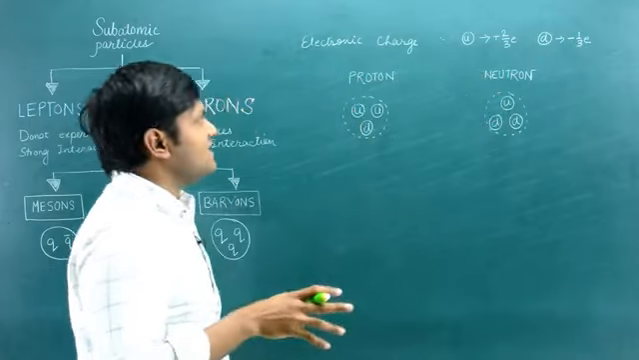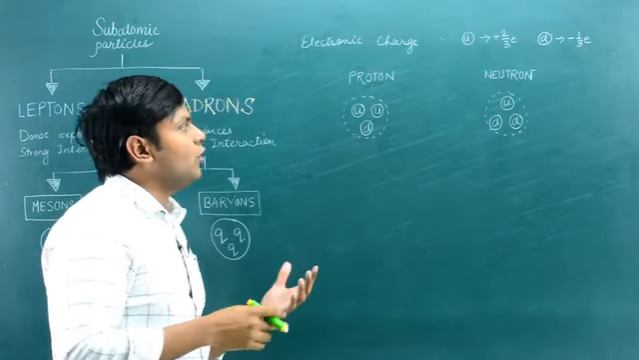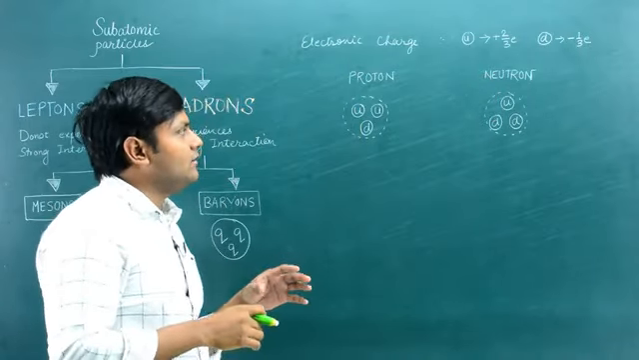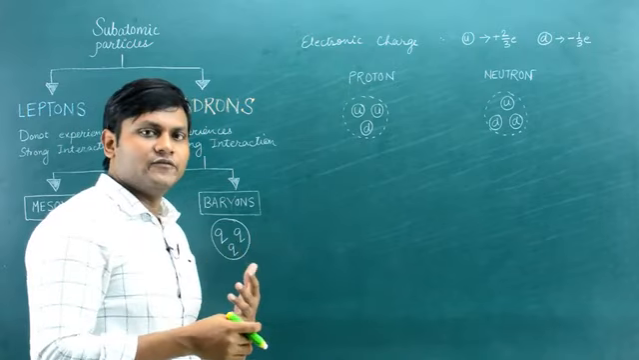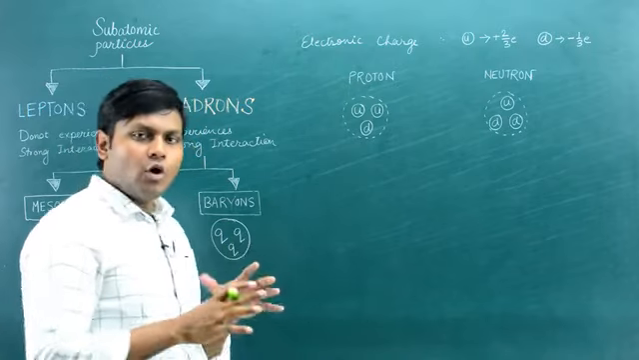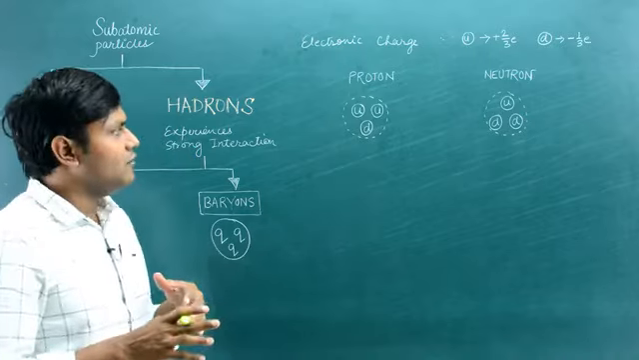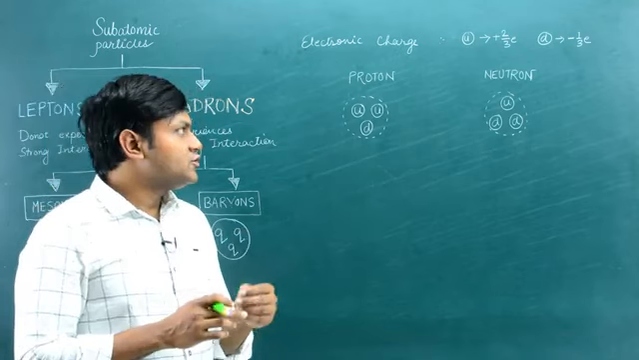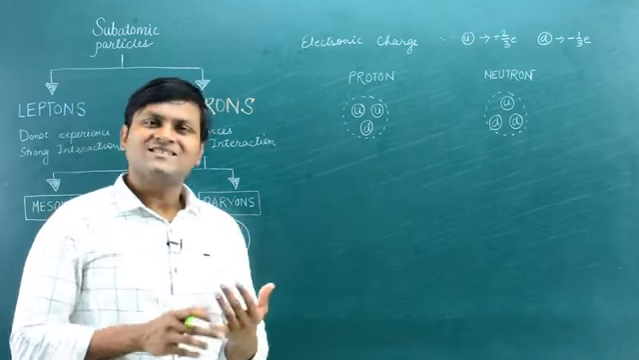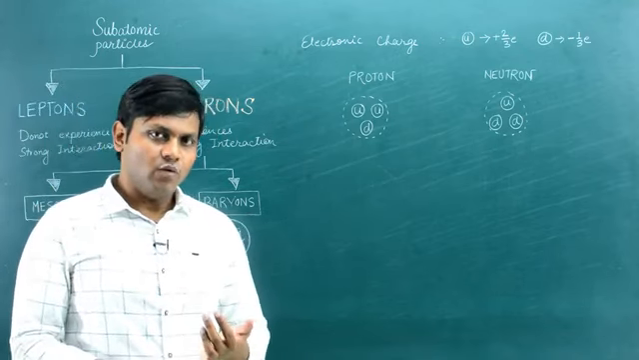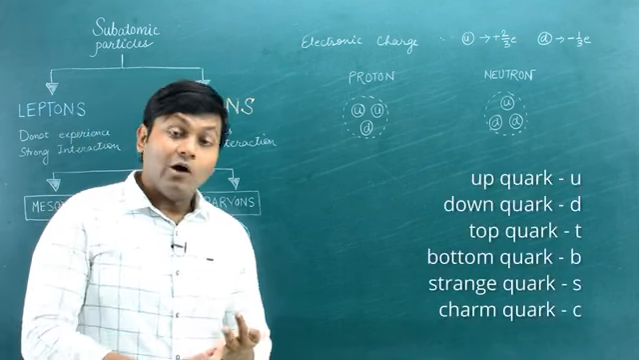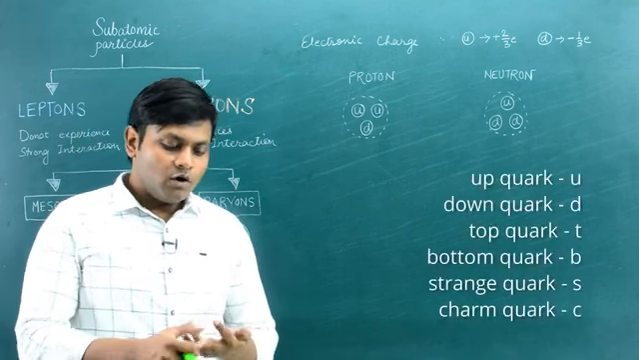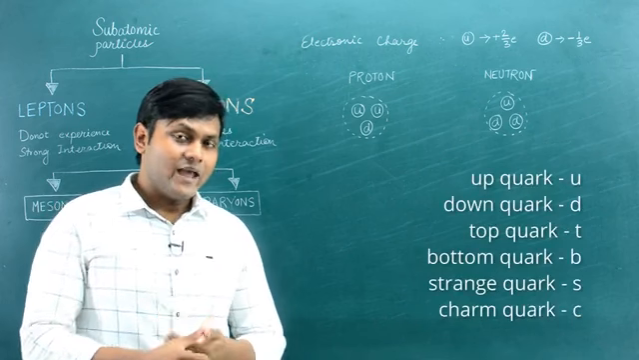Let's take the example of a proton and a neutron, and I will show you how their electric charges are a result of the quarks. I have not talked too much about quarks, I will just talk enough as is necessary for the discussion. There are, let's suppose, 6 kinds of quarks, or 6 flavors of quarks: up quark, down quark, top quark, bottom quark, strange quark, and charm quark.